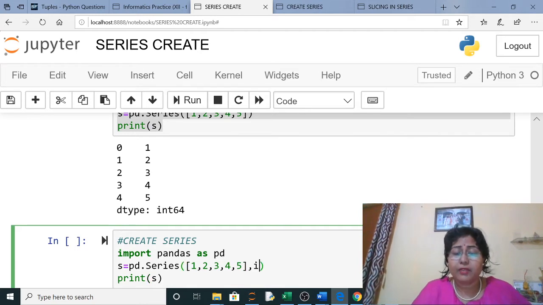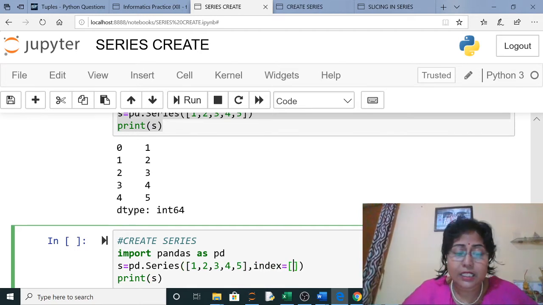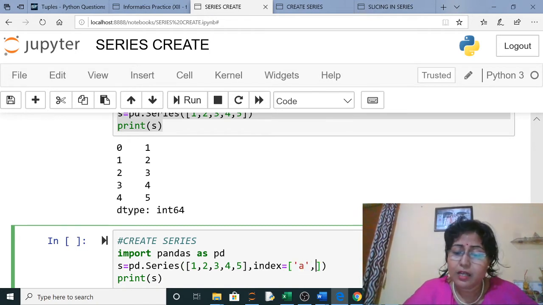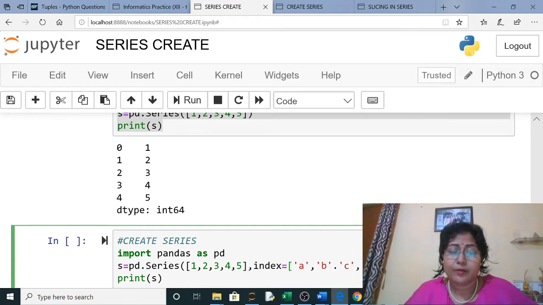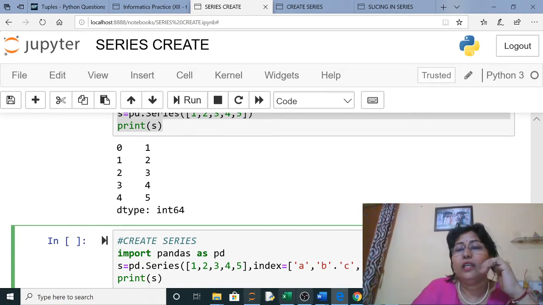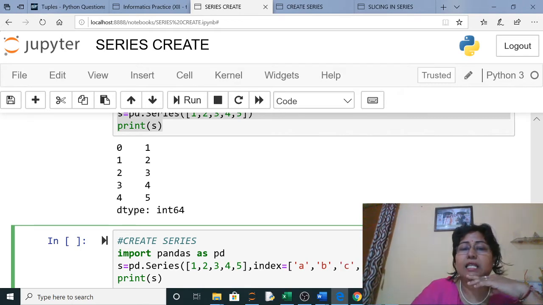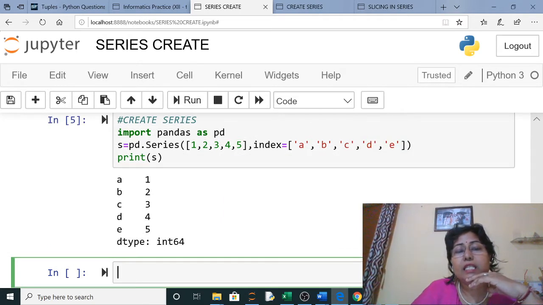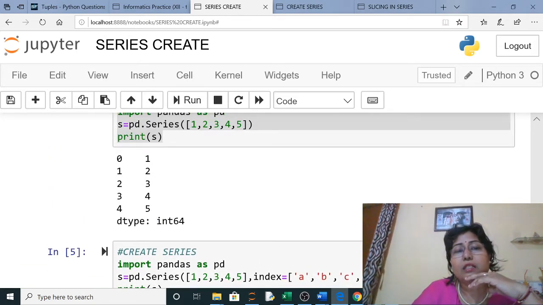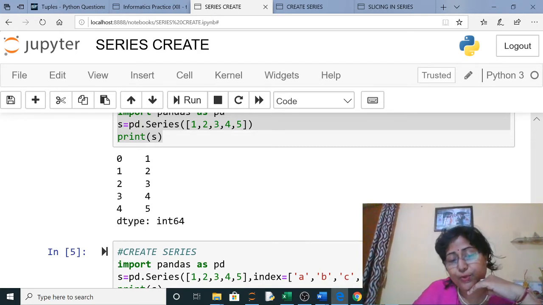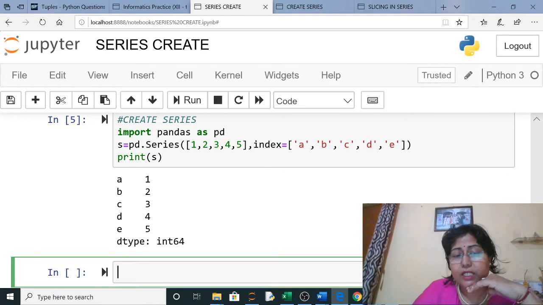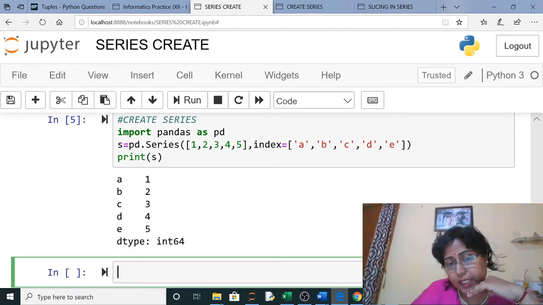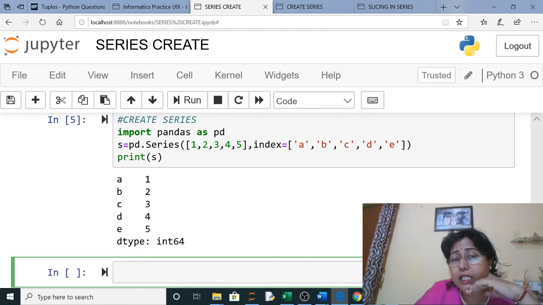I am giving the index as A, B, C, D, E. 5 values are there, so I have given 5 indexes. When you run this program, you will see that before, when I had not given the index, by default it took 0, 1, 2, 3, 4. Now I have given the index, so it has taken A, B, C, D, E. Clear? So this is how to create a series.